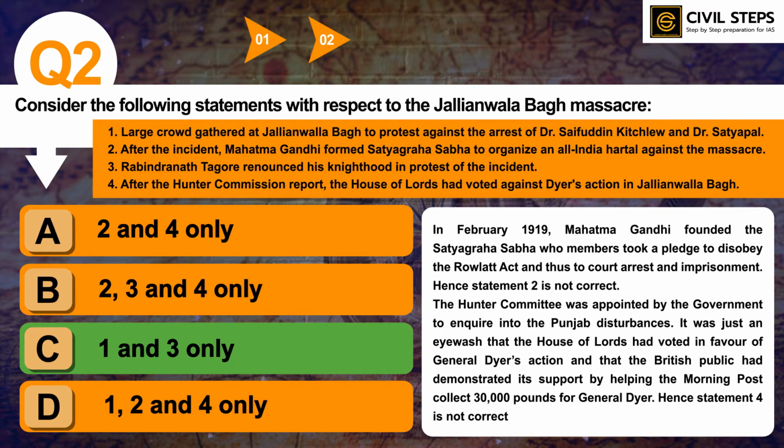So you should know what was the pre-event before Jallianwala Bagh, who were the prominent figures involved in the Jallianwala Bagh massacre, and how the British condemned this protest, and what was the name of the committee or commission that was formed just after the Jallianwala Bagh massacre, and what were the recommendations of that commission report. In this way you can prepare the Jallianwala Bagh massacre issue. This is very important from the UPSC prelims exam point of view. So now let us discuss question number 3.